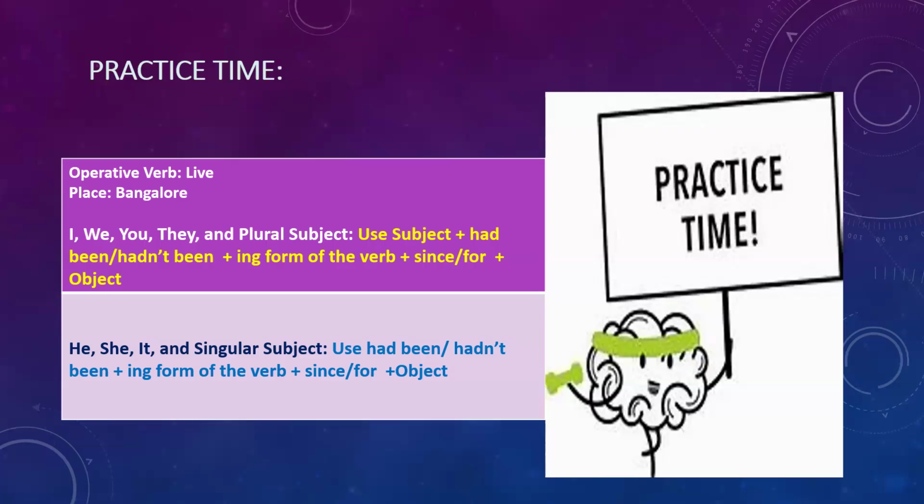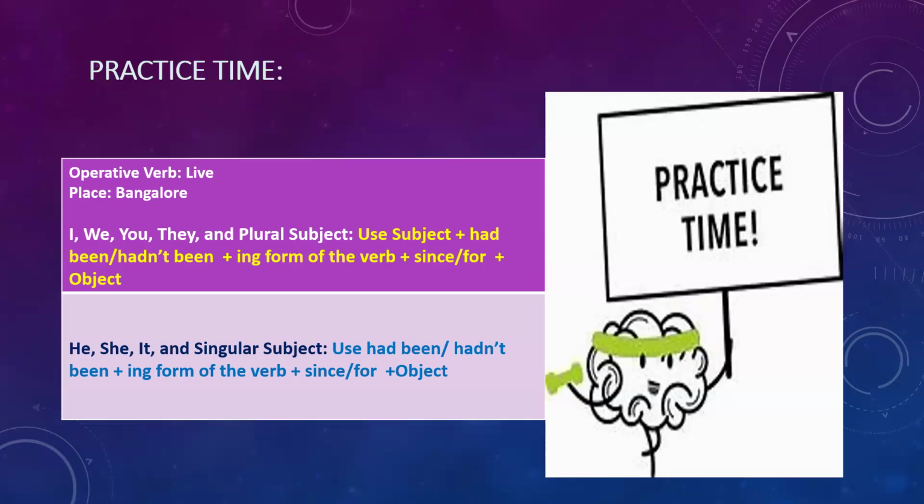Suppose I have to frame a sentence with for, using the same. I would say, I had been living in Bangalore for the last 30 years. I'm using for. I hadn't been living in Bangalore for the last 30 years. In this way, you may frame other sentences also. You may take, we had been living in Bangalore since birth. We hadn't been living in Bangalore since birth.